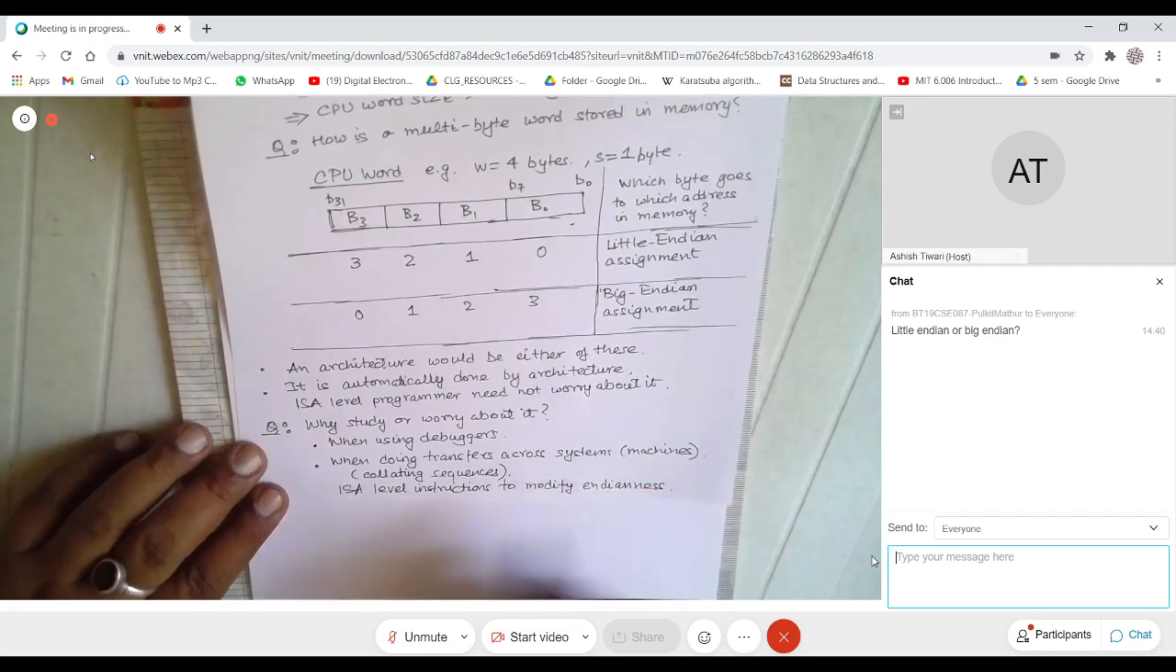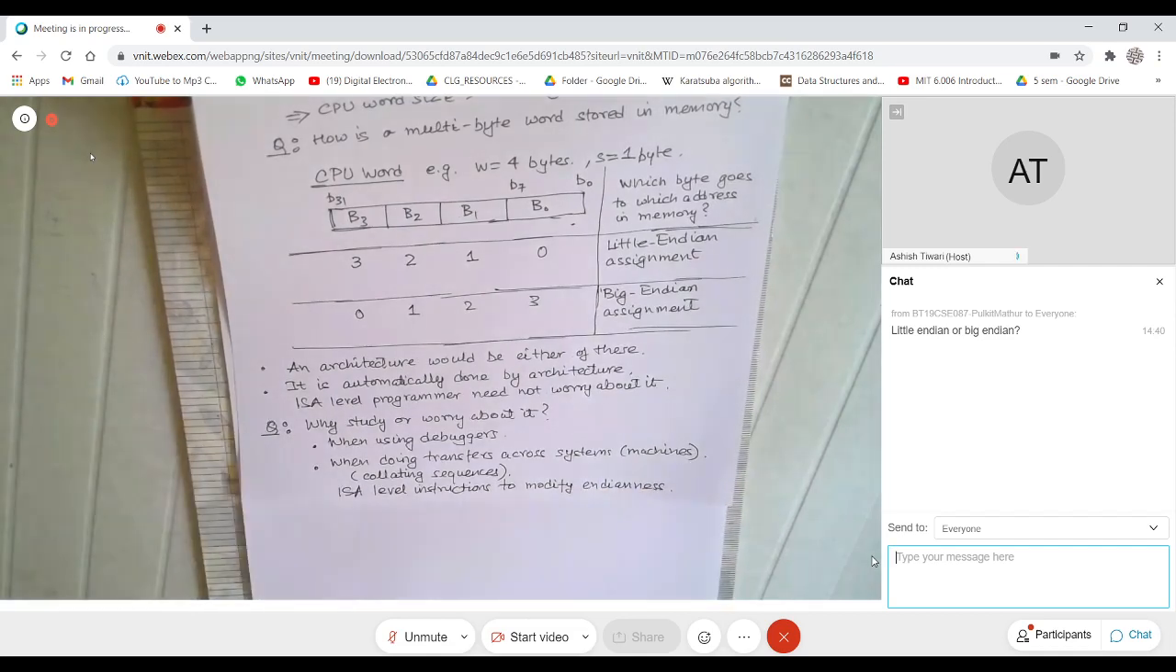So these instructions would probably be required when you are transferring data from one system to another system.